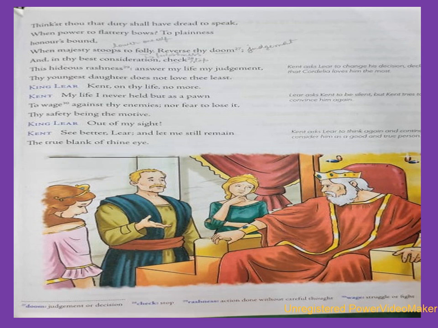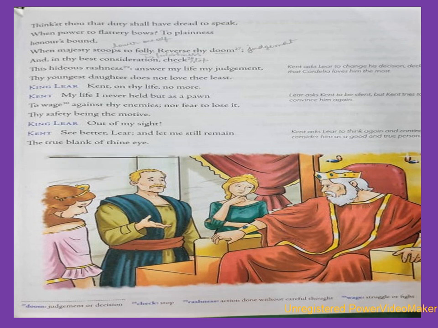Then King Lear says, out of my sight. He says, okay, go away from my sight. Kent: See better, Lear, and let me still remain the true blank of thine eye. So Lear says, go away from my sight.